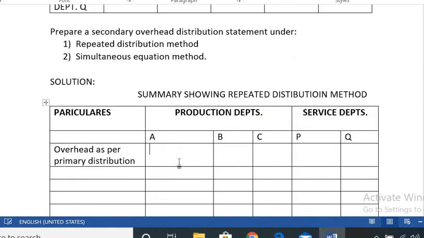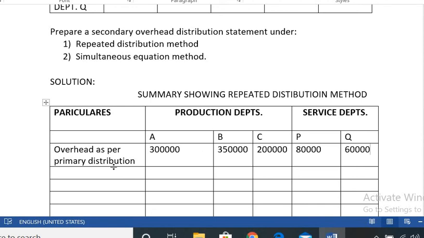Write it here: 3 lakh, 3,50,000, 2 lakh, 80,000 and 60,000. This is as per the primary distribution summary.